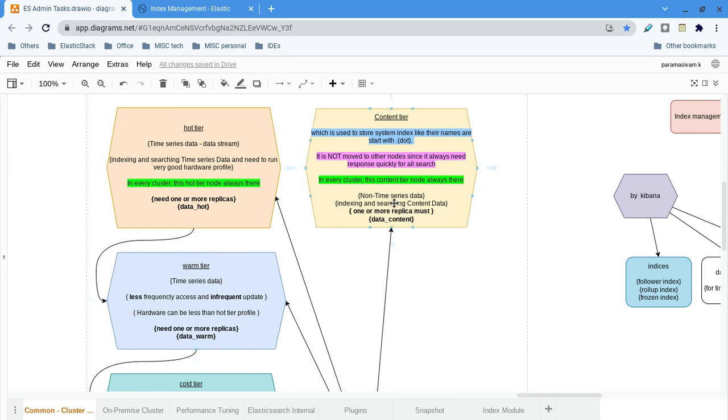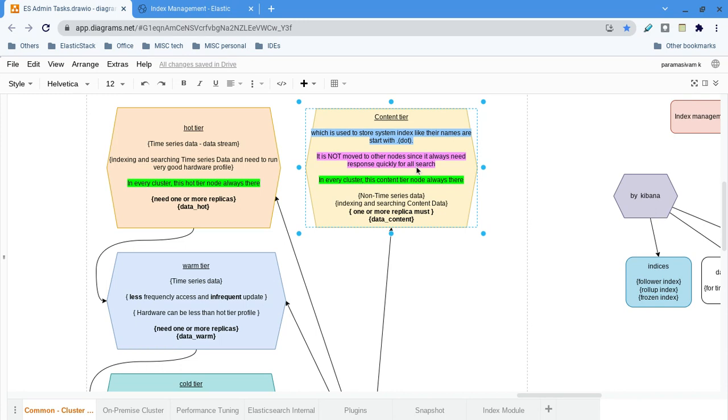Of course, for resiliency you can have one or more replicas. It is for non-time-series data, where indexing and searching of content data is happening. Every cluster must have one content node, that is what I am saying. Since it is at the very end, the hardware profile must be very good: good CPU, good RAM, and SSD storage, something like that. That's all about the content tier.